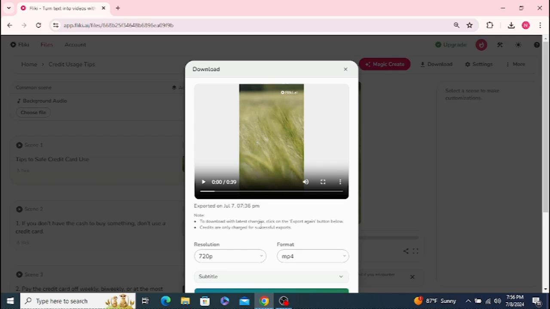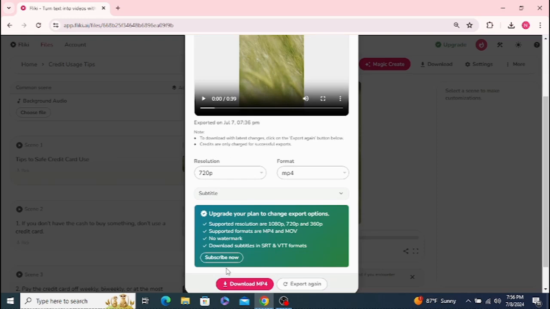So this is where you can download your file. And down there is download. You can export it again, but I'd only do that if you had made a correction or fixed anything, because it will cost you some credits to export it again. But the download does not cost any credits, and that's where you can download it.